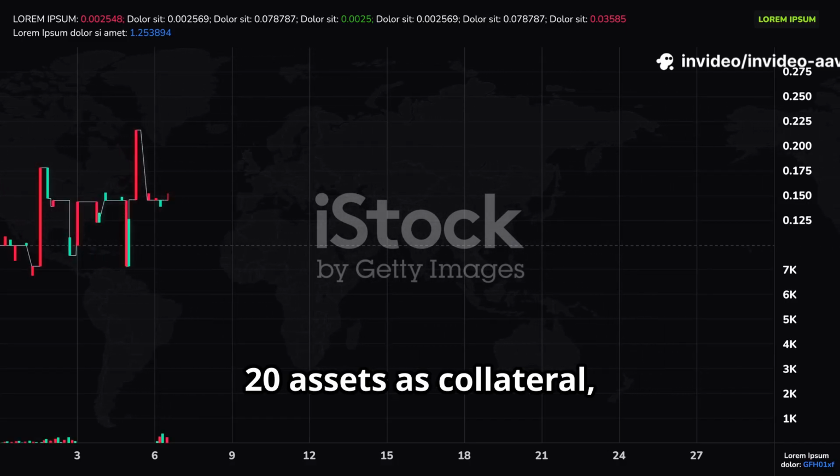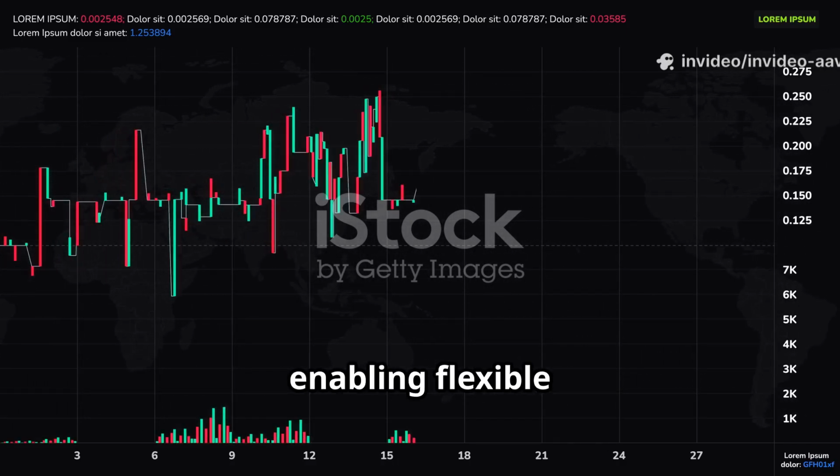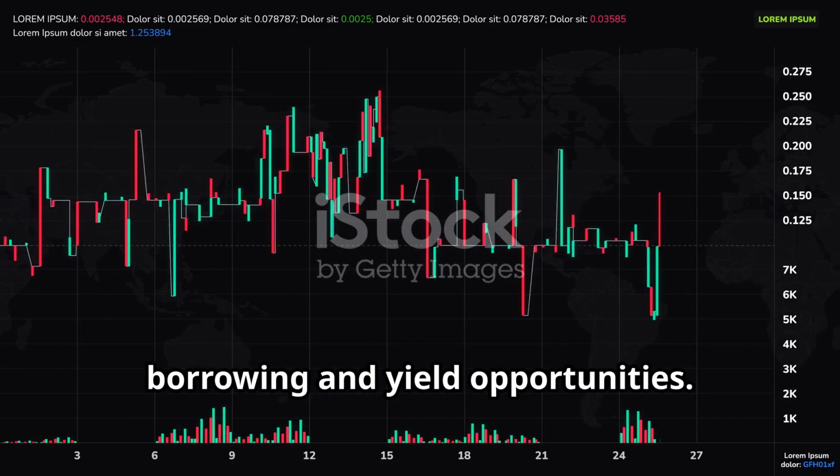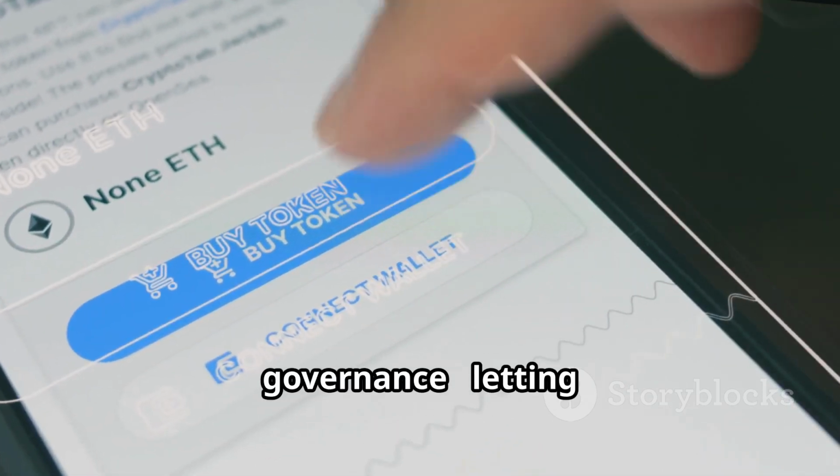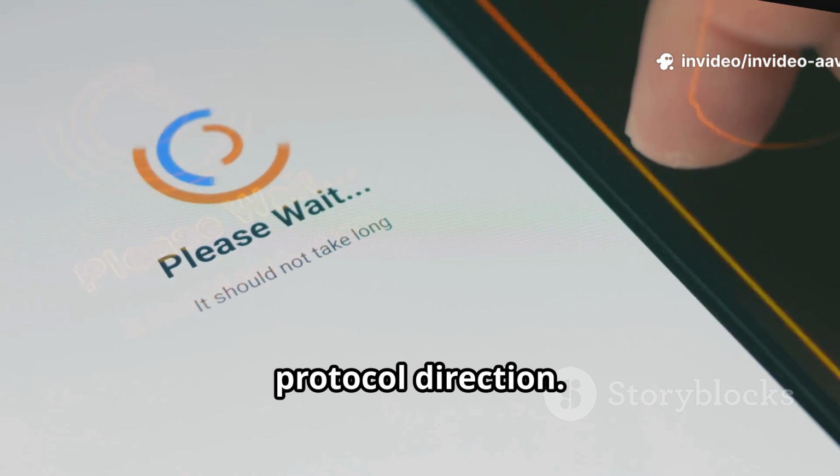AAVE supports over 20 assets as collateral, enabling flexible borrowing and yield opportunities. Its native token, AAVE, also enables governance, letting the community decide protocol direction.